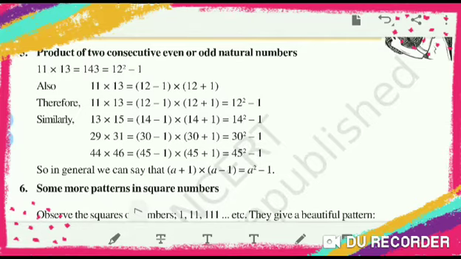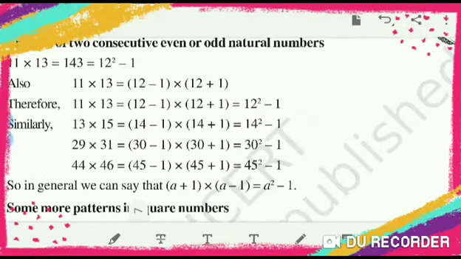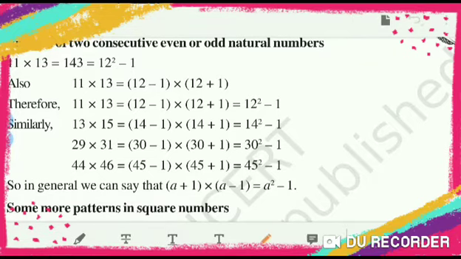So how do we find this product without multiplication, by another way? What did they do? 11 and 13, the in-between number is 12. So 12 minus 1, 12 plus 1. So 12 minus 1 into 12 plus 1. Here you can apply the formula a plus b, a minus b. Which formula can you apply here?